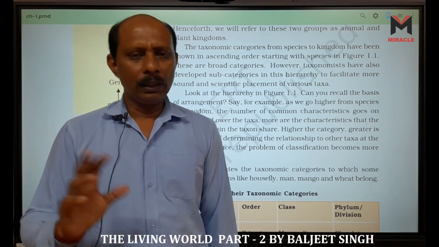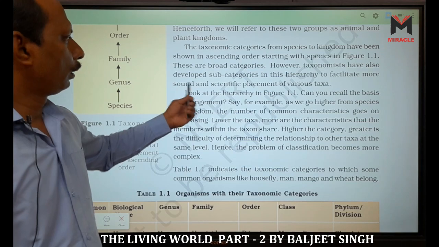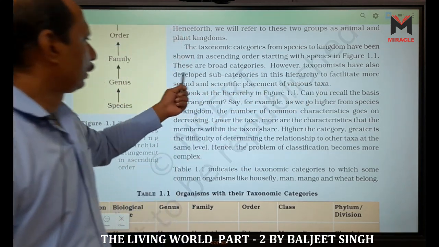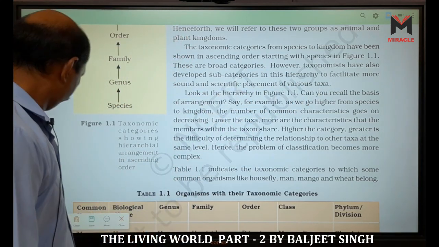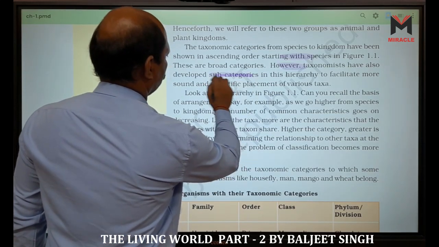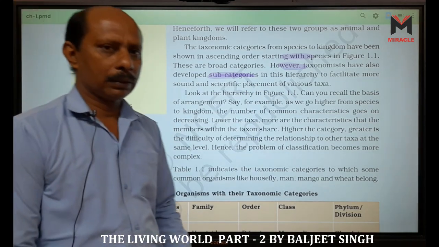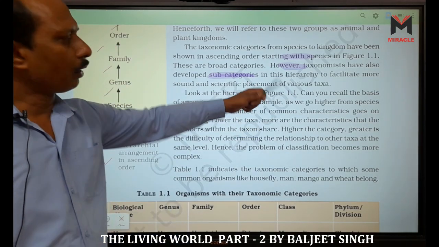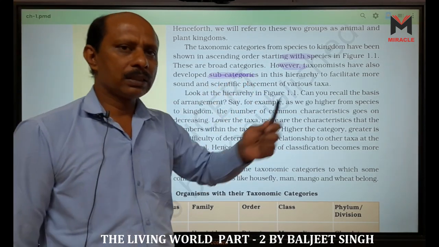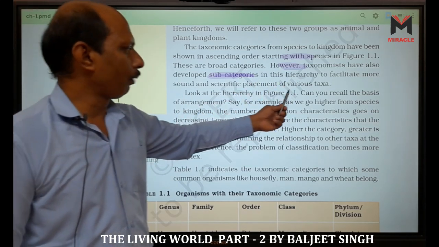Subphylum and subkingdom are examples of subcategories or subtaxa. Similarly, in class we have superclass or subclass, family, subfamily, species, subspecies in the hierarchy to facilitate classification. Look at the hierarchy in figure 1.1.